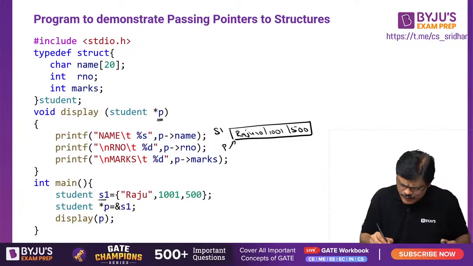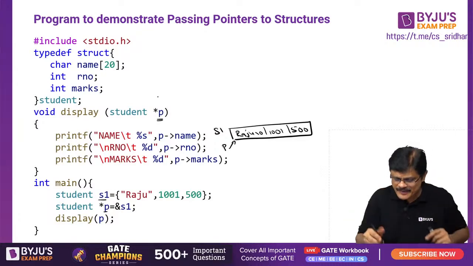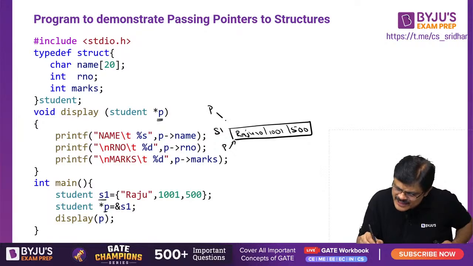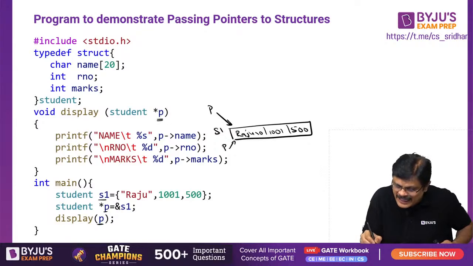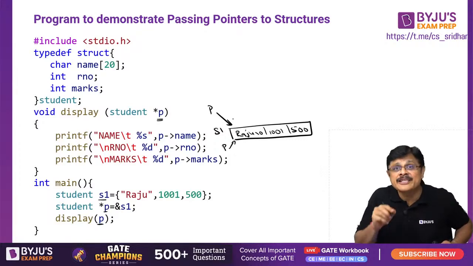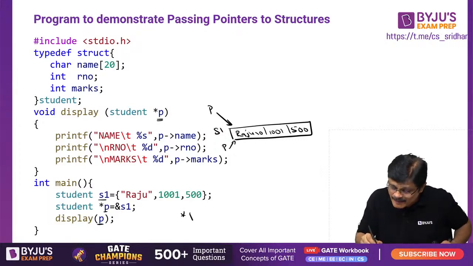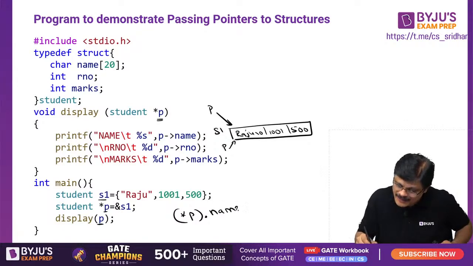Now this P, of course, we use the same name, but this is actually the P of the function. So this P of the function will contain this particular address, because you are sending P as an argument. So whenever you have a pointer to a structure, how can you access the members? We have to access the members like (*p).name.